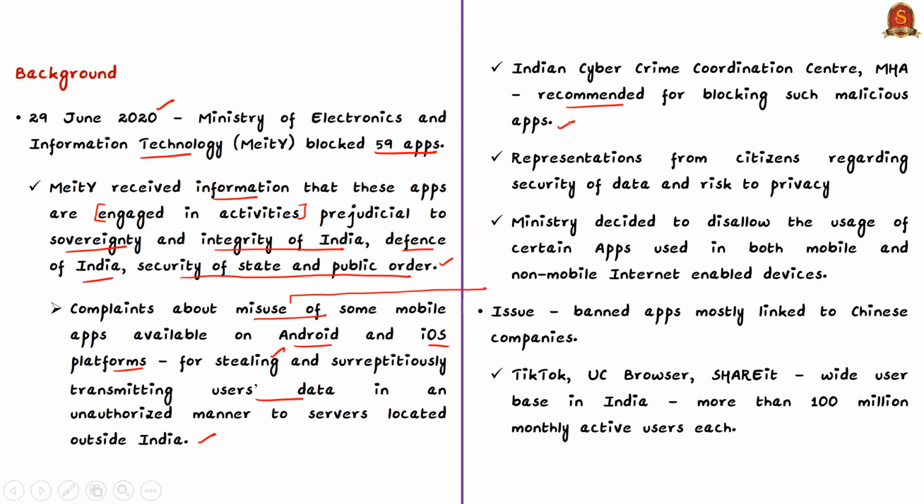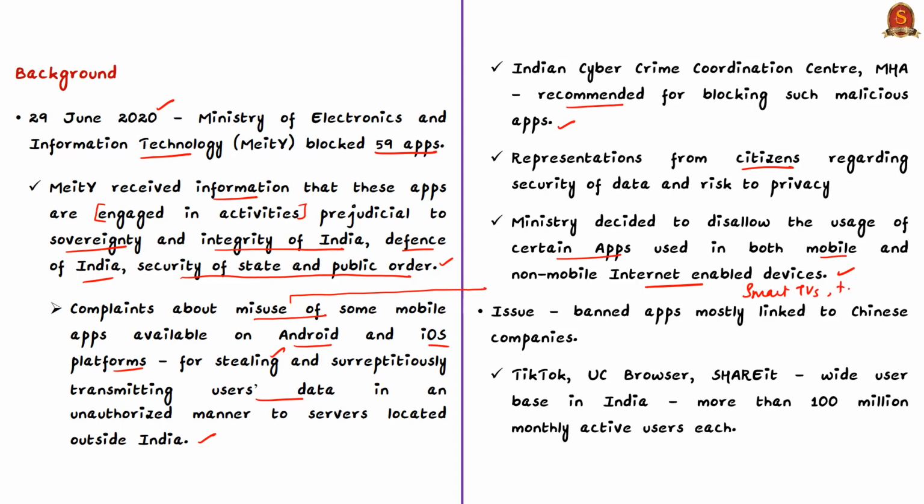In addition to this, the ministry has also received representations from citizens regarding security of data and risk to privacy with reference to operations of certain applications. So based on all these things, the ministry has decided not to allow the usage of certain applications that are used in mobile devices and also in other internet-enabled devices, for example, smart TVs, computers, tabs, etc.